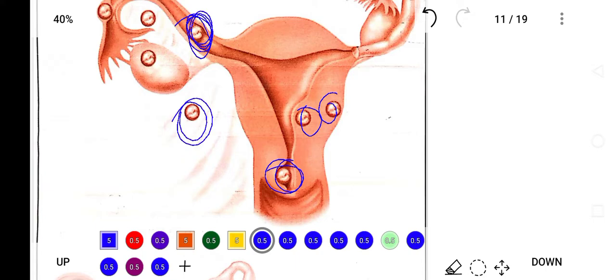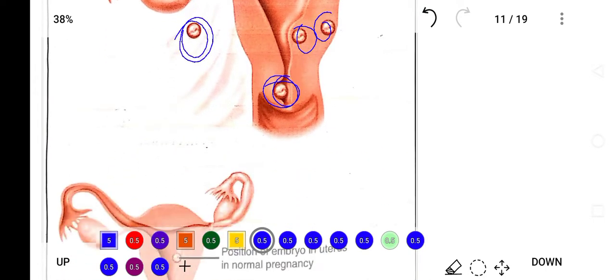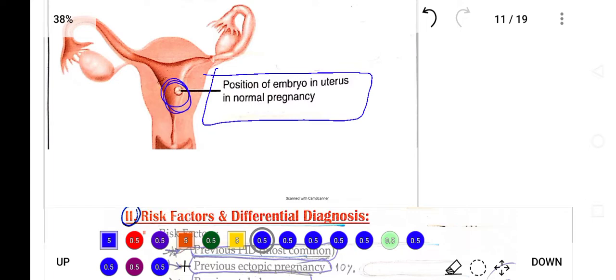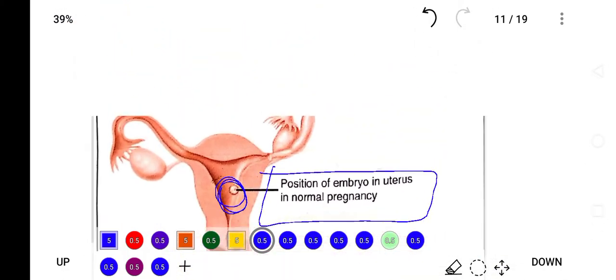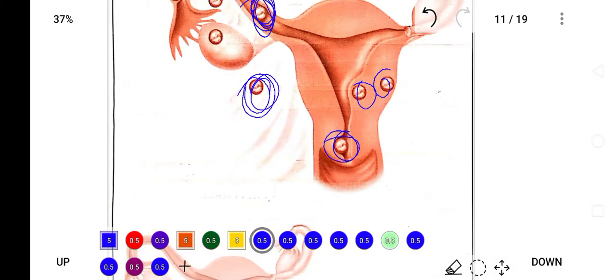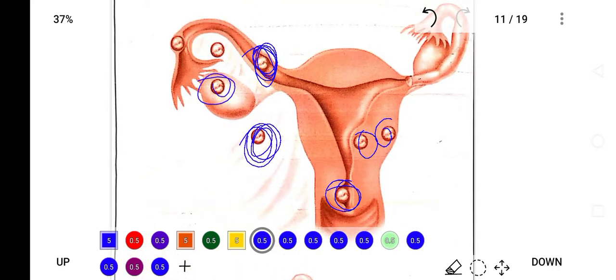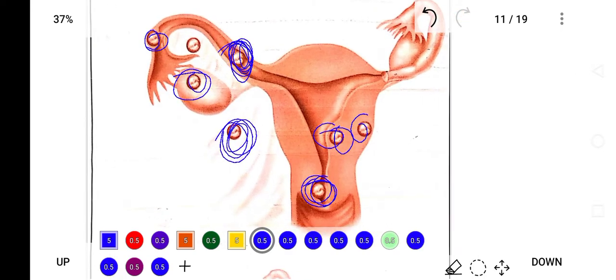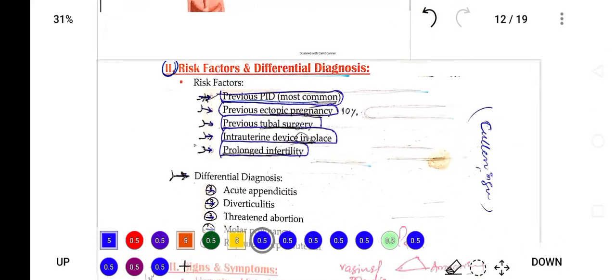So in this way, ectopic pregnancy can happen at any site of the lower abdomen other than the uterus. Position of the embryo in the uterus in normal pregnancy: normally the embryo is implanted here, but in ectopic pregnancy the conceptus is implanted elsewhere. It may implant in the ovary, in the fallopian tube, in the lower part of the abdomen, and in the cervix. So in this way ectopic pregnancy can occur.